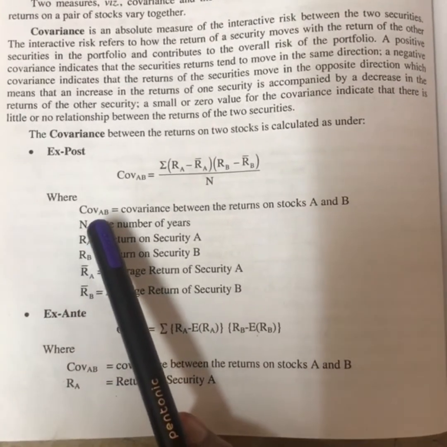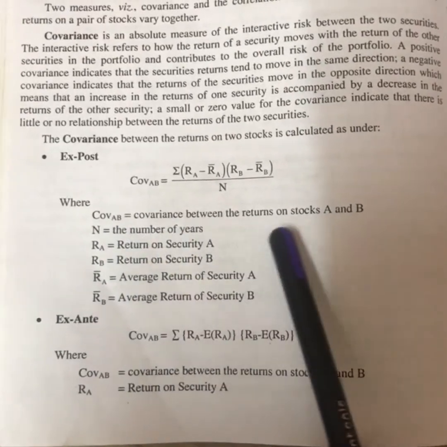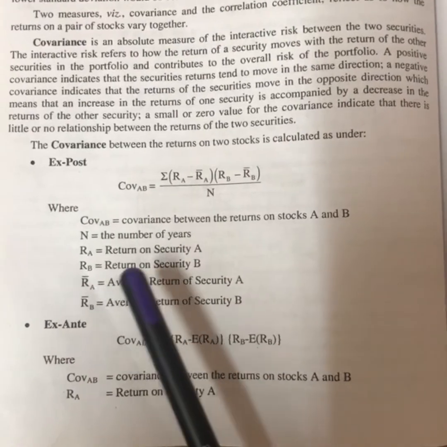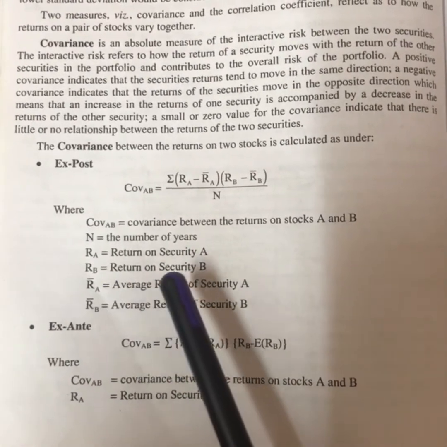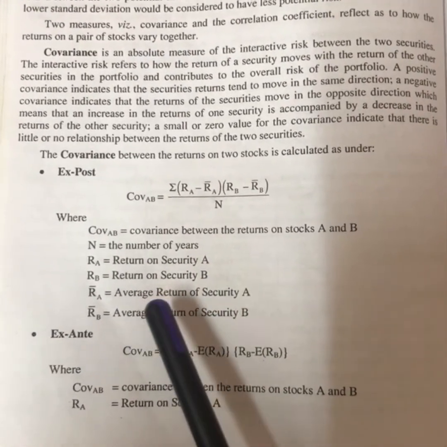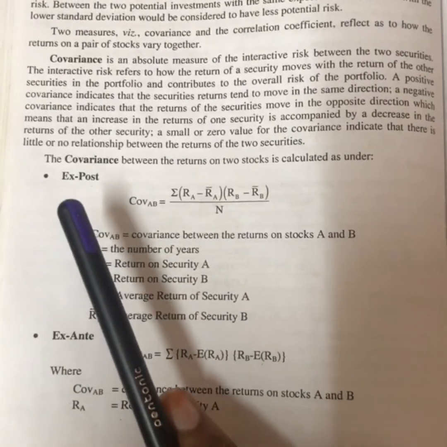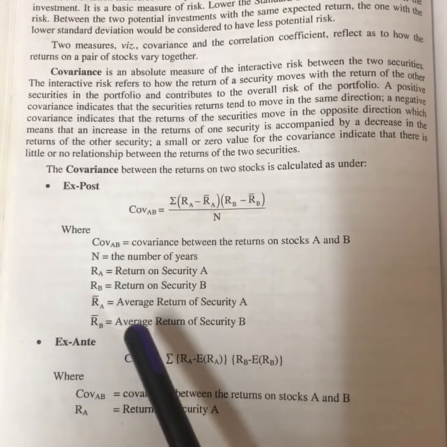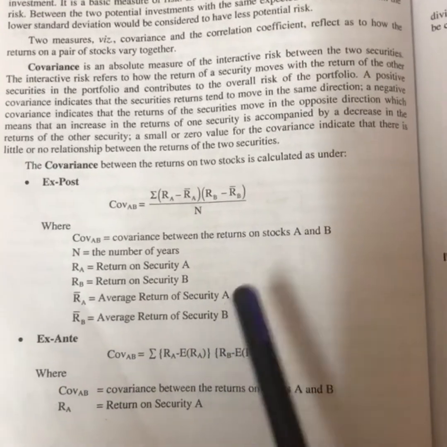Now see the explanation. COV is the covariance between the returns on stock A and B. N is the number of years. RA is the return of security A. RB is the return on security B. RA bar is the average return, because it is ex post, so obviously we calculate the average return. RB bar is the average return of security B.